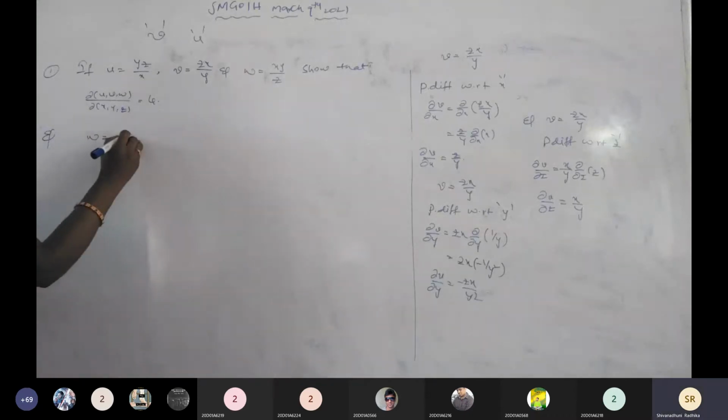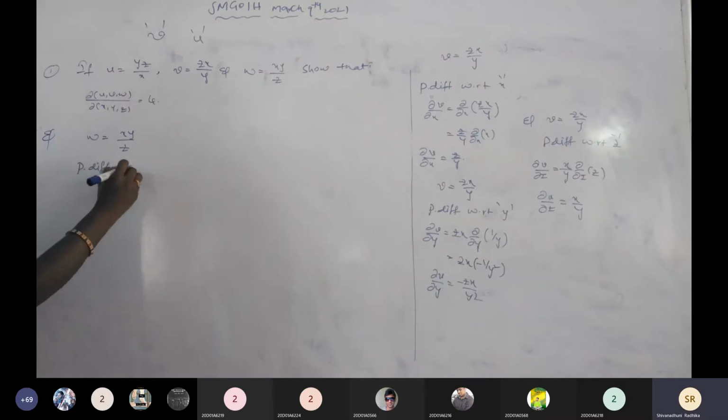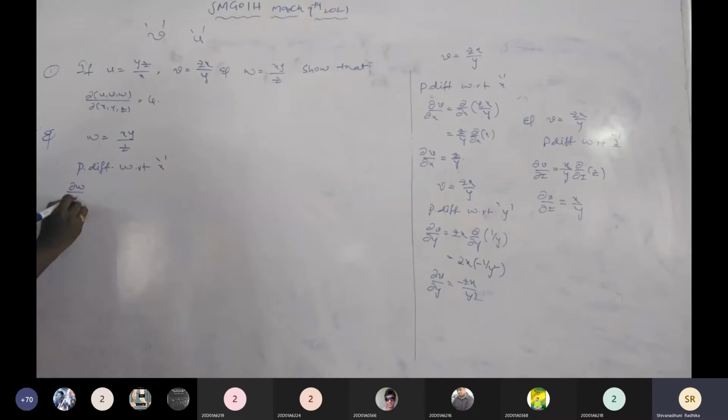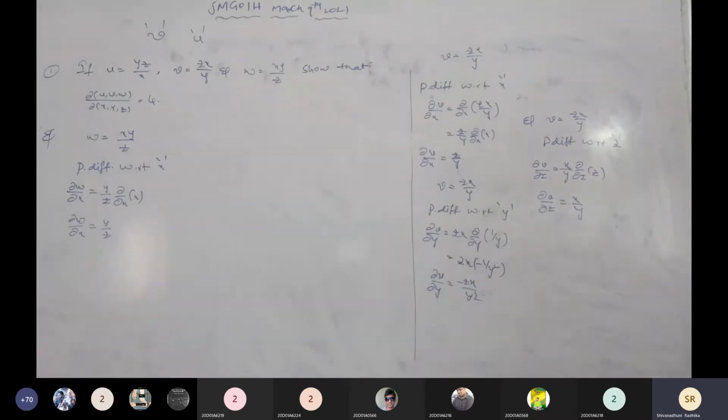w equals xy by z. Partially differentiating with respect to x first of all. Then dou w by dou x is equal to, with respect to x, y by z is the constant, dou by dou x of x. Is it clear? Now dou w by dou x is equal to y by z. This one is completed.